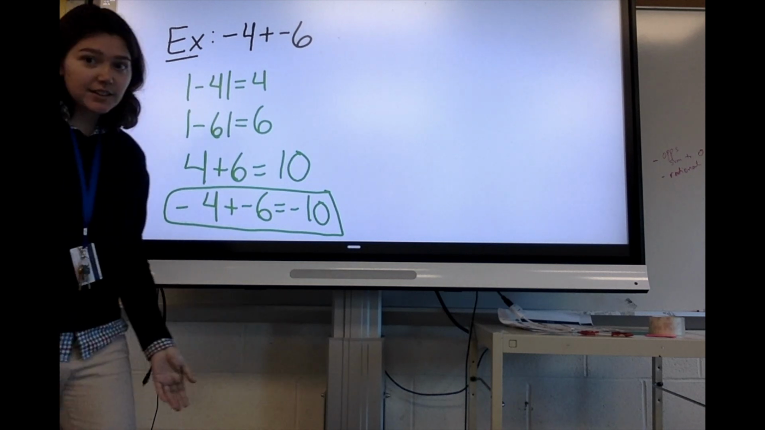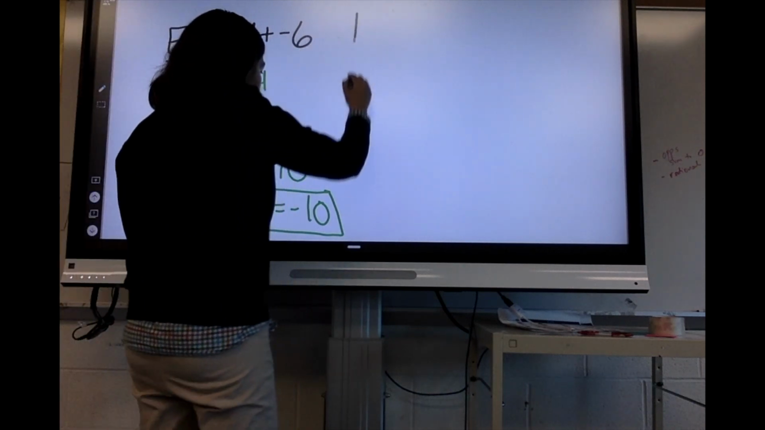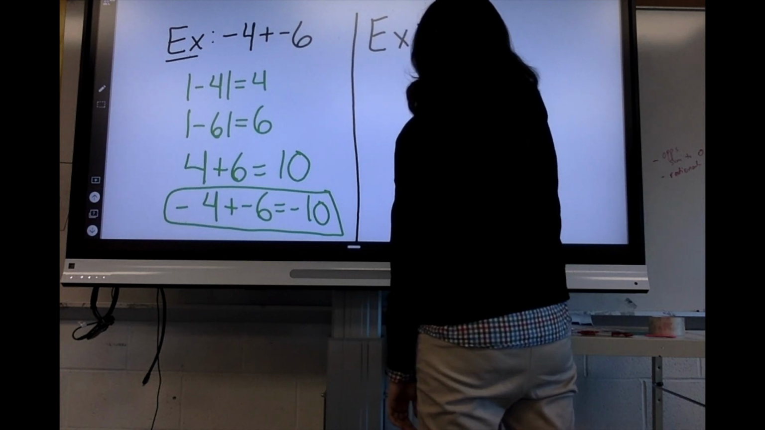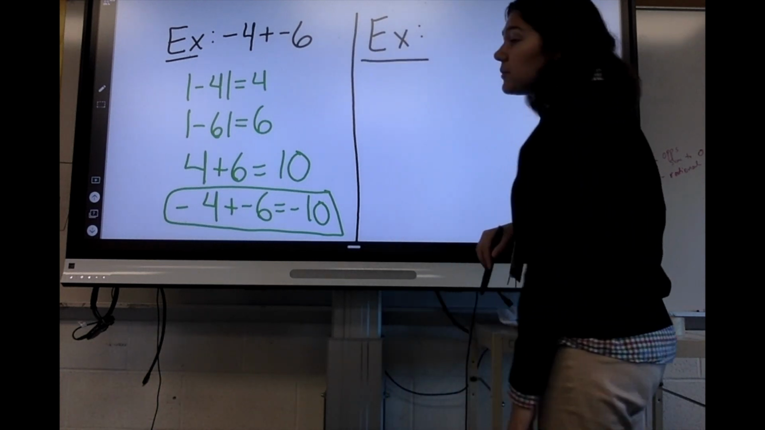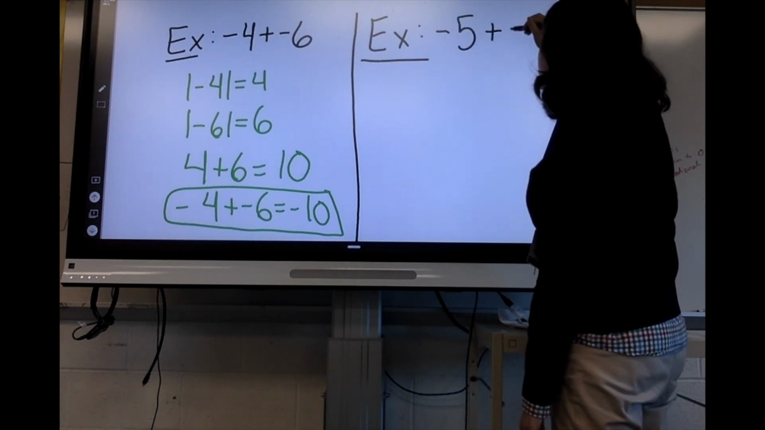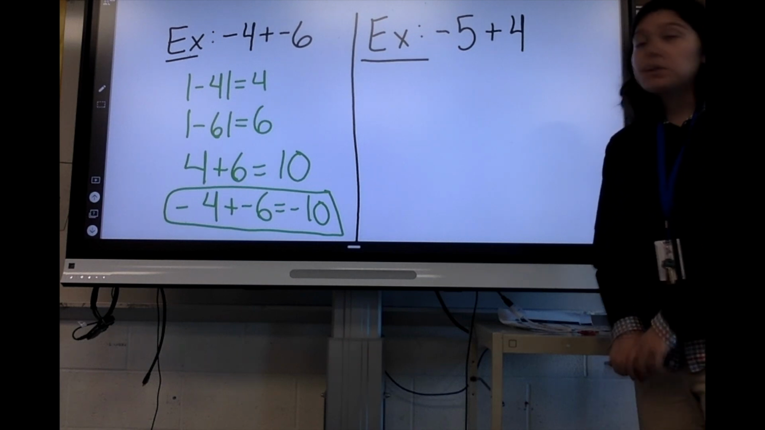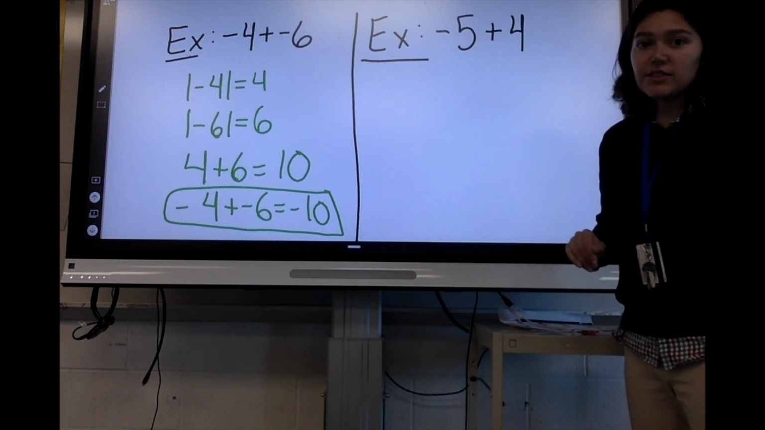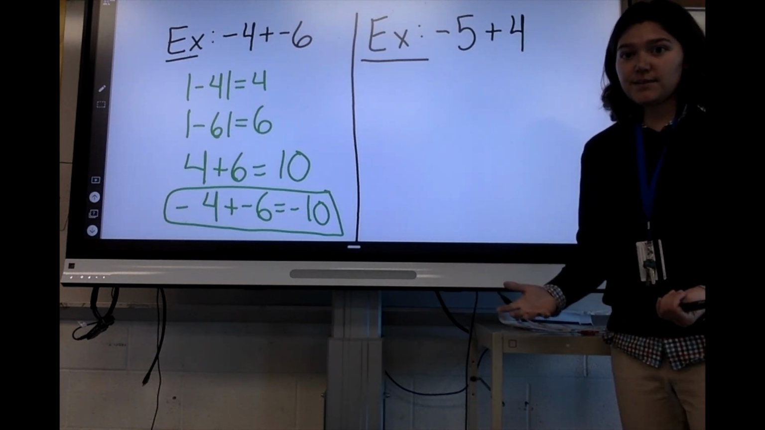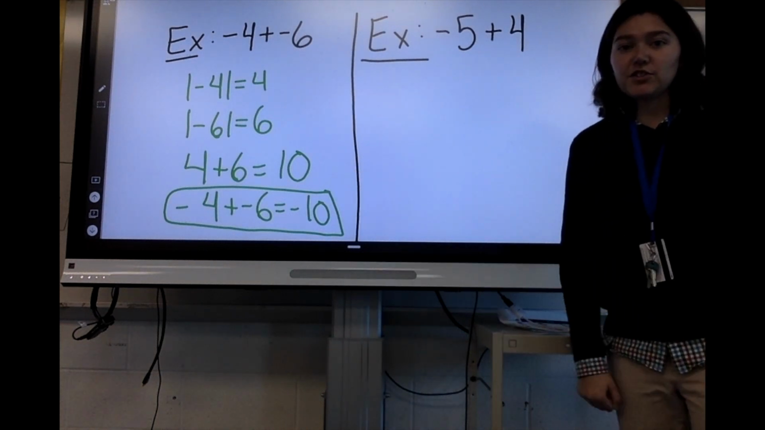Okay. Then we have examples where we don't add the same sign. So one of our examples was negative 5 plus 4. This one is different because we don't have two negatives or two positives. We have one negative and one positive, different signs. So for this, we're going to end up doing something different with this shortcut.